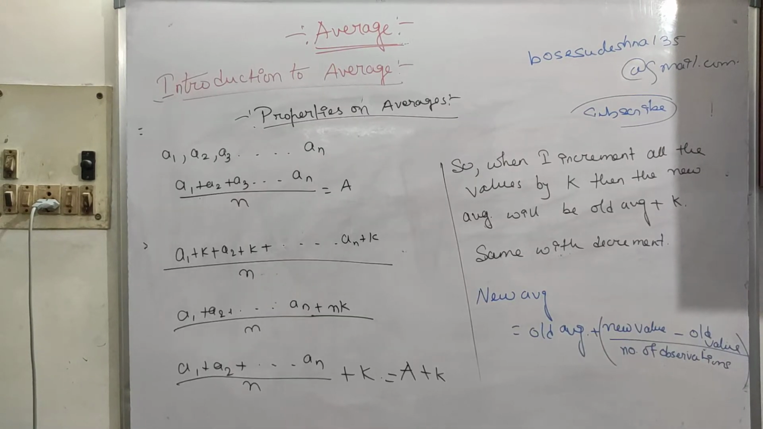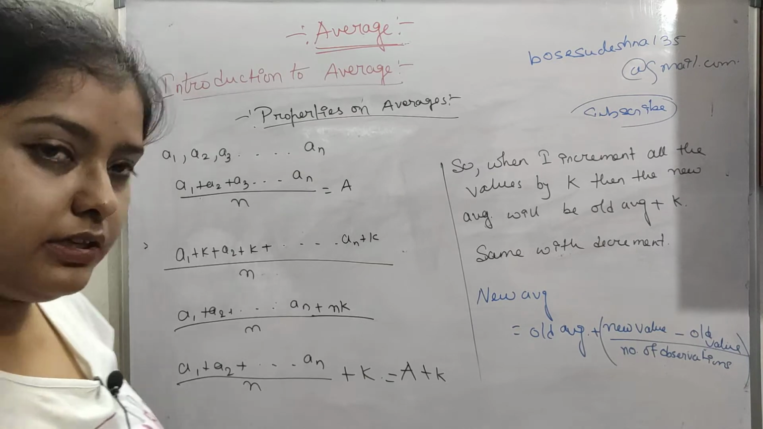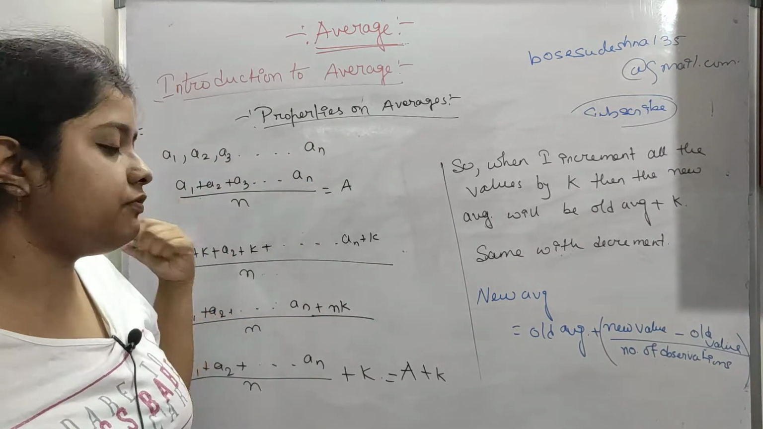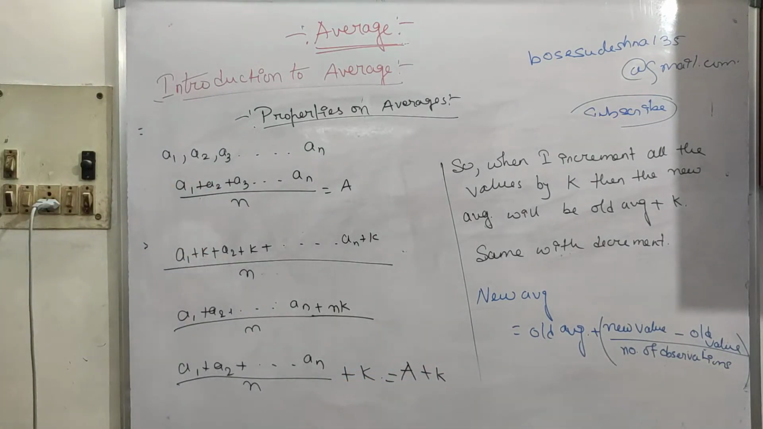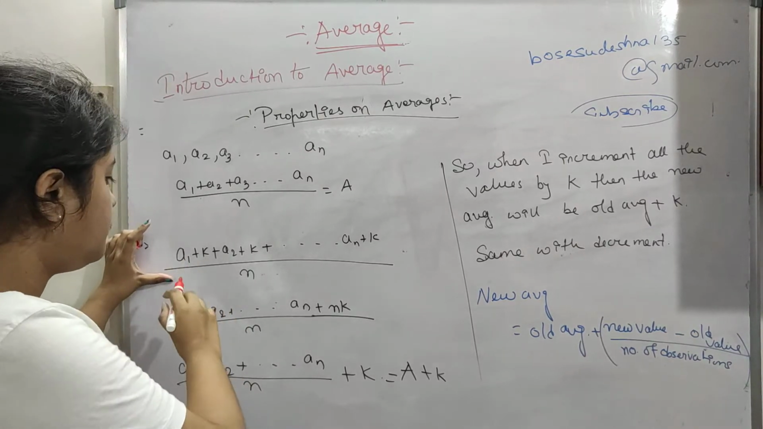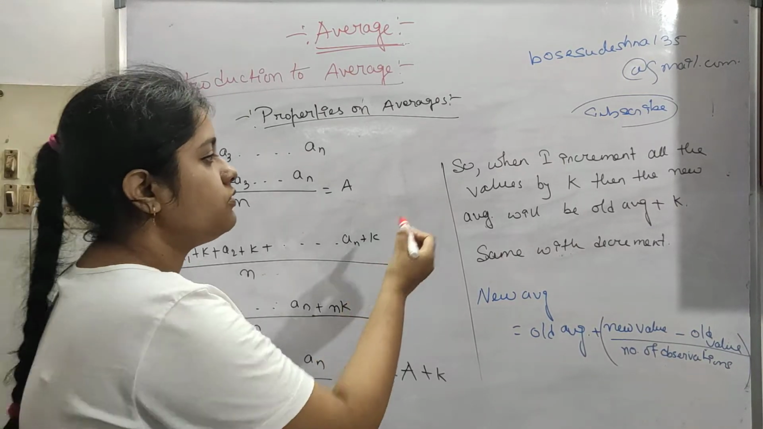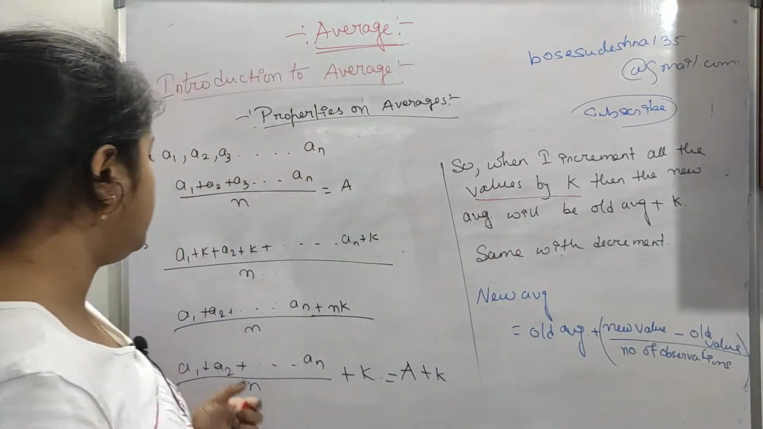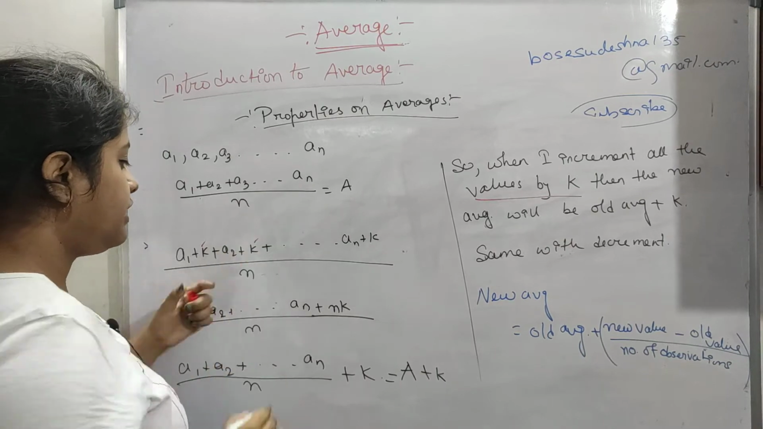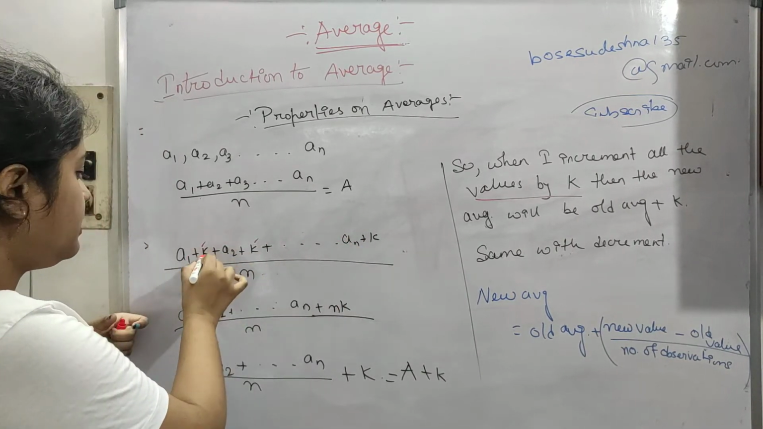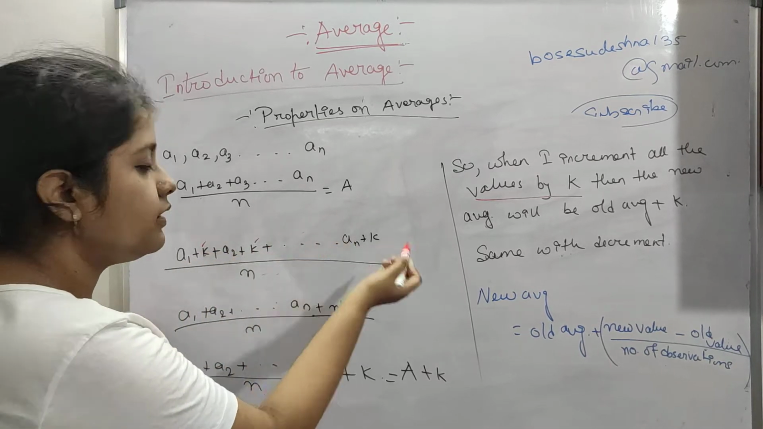So now let's see some properties of average. Here we have taken these elements a1, a2, a3, up to an. If we have to find the average of this, we obviously divide by n. So now this is our average. Now if we increment all the values by k, so k is added to every element for all the n elements, we get a1 plus k, a2 plus k, like this up to an plus k.